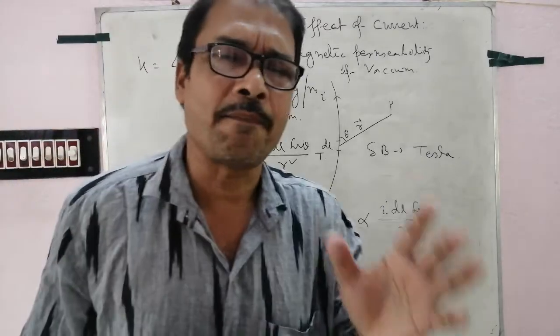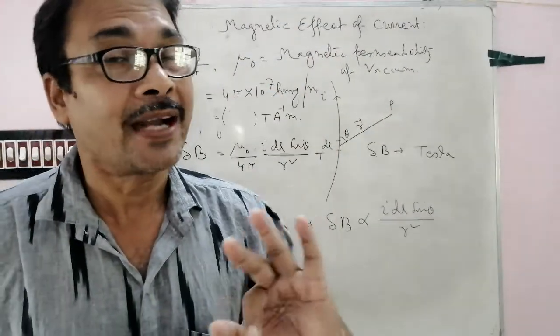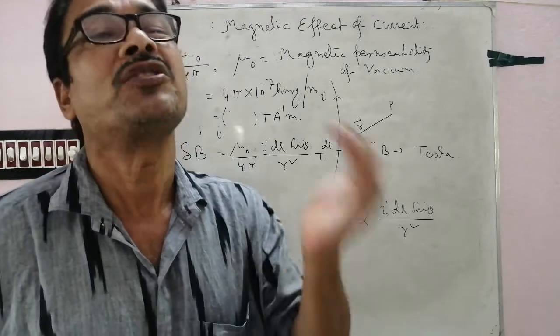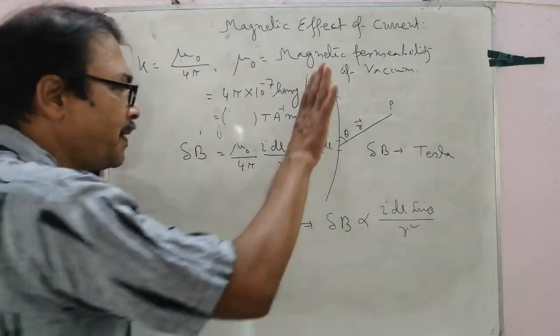There are other rules too: Maxwell's corkscrew rule and Ampere's swimming rule. You have studied Ampere's swimming rule in class 10. This is a very simple way.